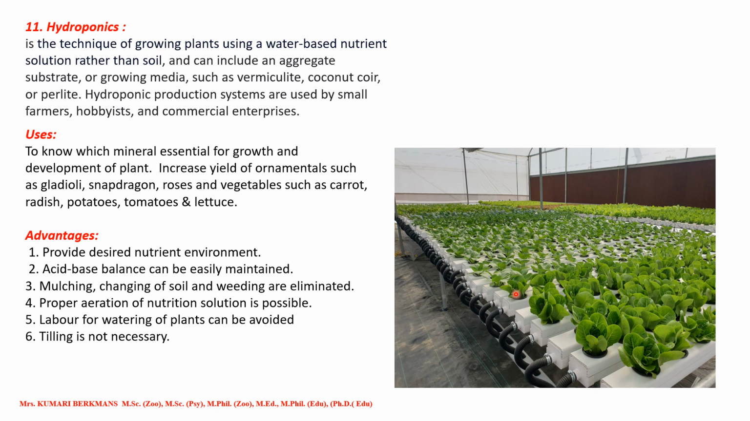So what are the advantages of this one? Let us see. First, it provides the desired nutrients to the environment. Acid-base balance is easily maintained. Mulching, changing of soil and weeding are eliminated. Proper aeration of nutrients is possible. Labor of watering plants can be avoided. Tilling is not necessary. So many uses. Very little labor is enough for this method.